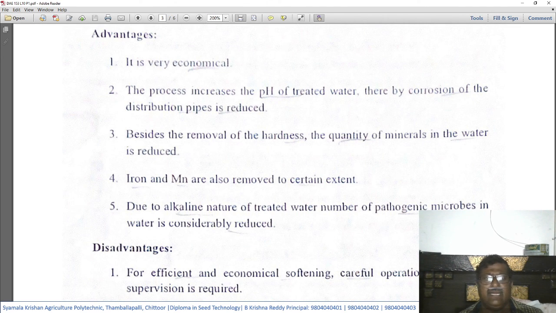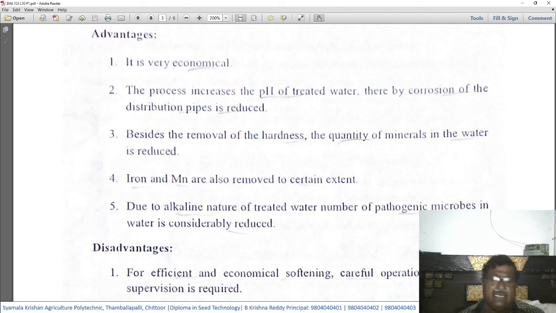Number four, iron and manganese are also removed to a certain extent. Because of the process, iron and manganese, which are harmful for industrial usage, are also removed. Number five, due to the alkaline nature of treated water, the number of pathogenic microbes in water is considerably reduced.